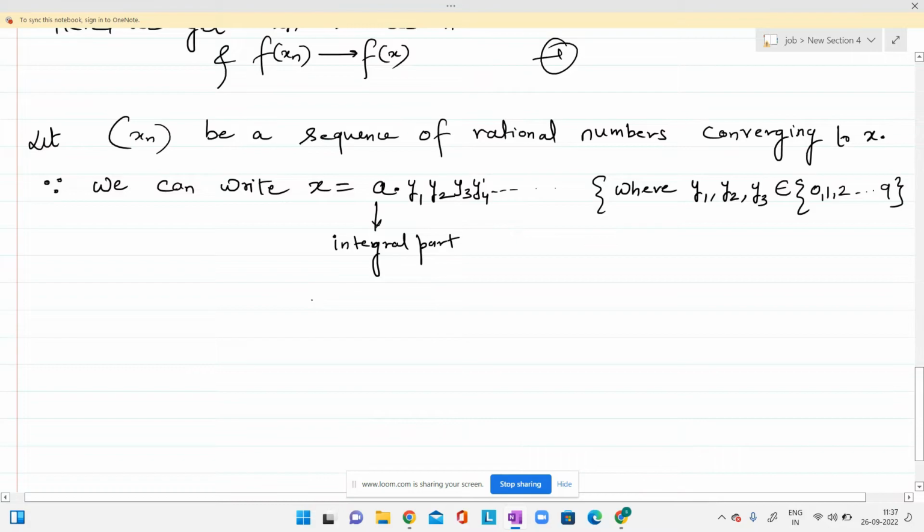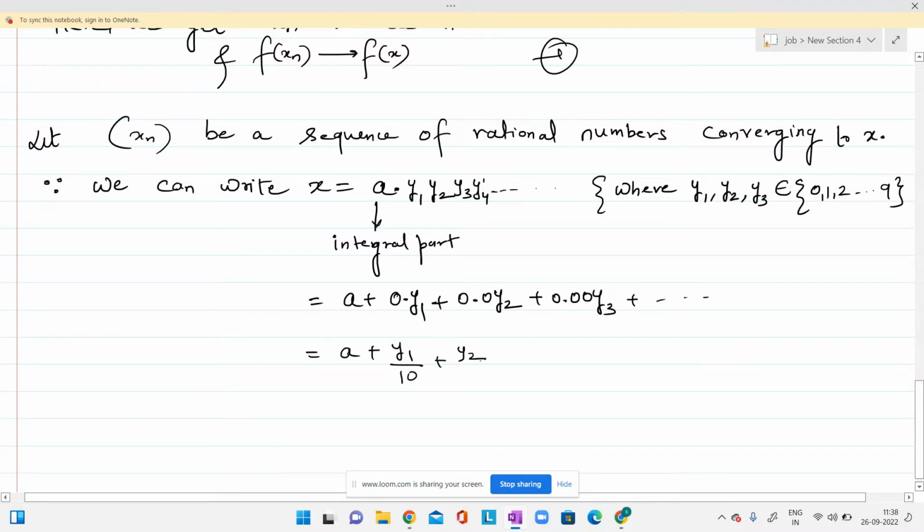Again, further it can be written as a plus 0.y1, plus 0.0y2, plus 0.00y3, and so on. And this can further be written as a plus y1 upon 10, plus y2 upon 10 square, plus y3 upon 10 cube, and so on.